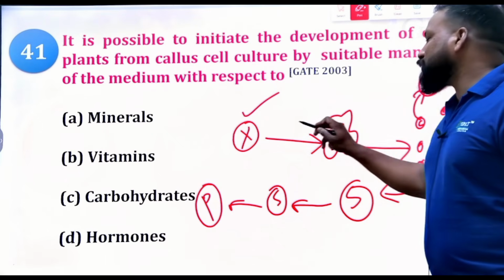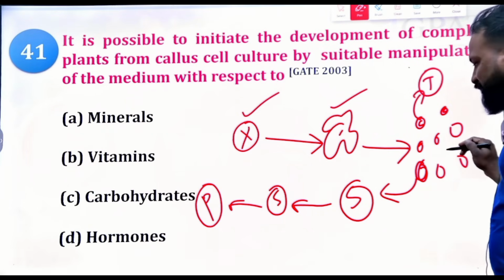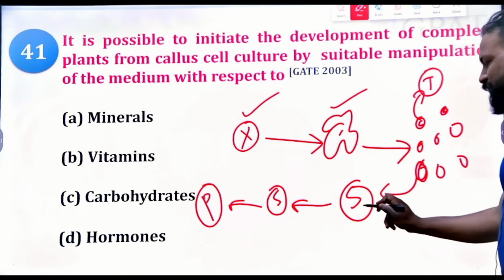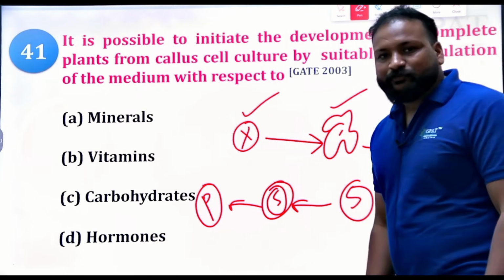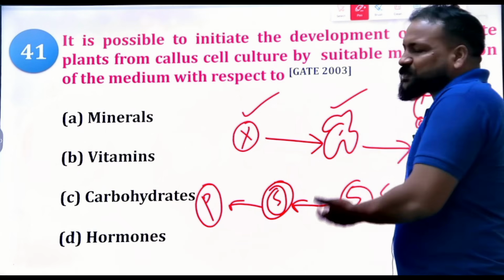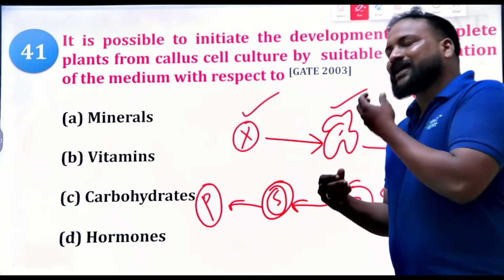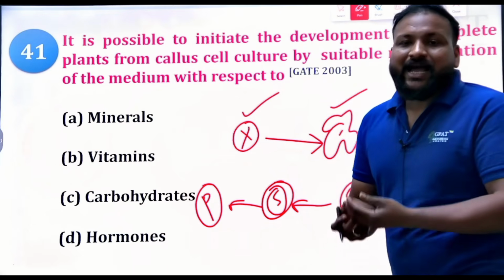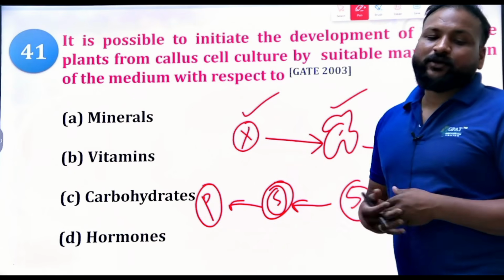Clear? Cell to callus to centrifugation, giving different cells, fragments of cells. These fragments of cells are transferred to the suspension culture. From the suspension culture we can get the seedlings. They can be transferred to different individual test tubes with proper nutrient media, thereby seedlings are grown. From the seedlings, we get the plants.